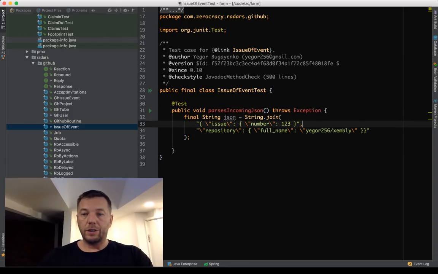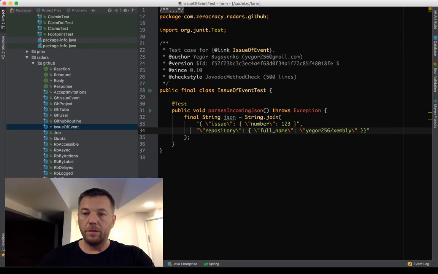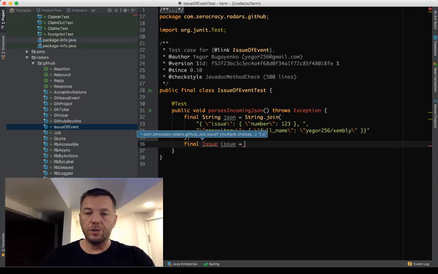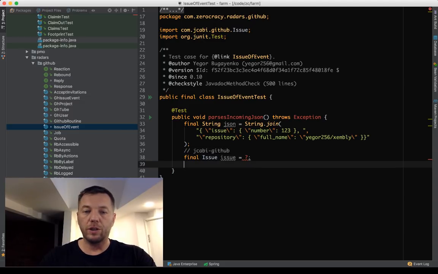So imagine this is the JSON coming from GitHub, and then we want to get an issue. Issue is the interface from the library called jcabi-github, where issue is something which you can deal with. For example, you can say issue dot, we can use the smart class, Issue Smart, and then title.